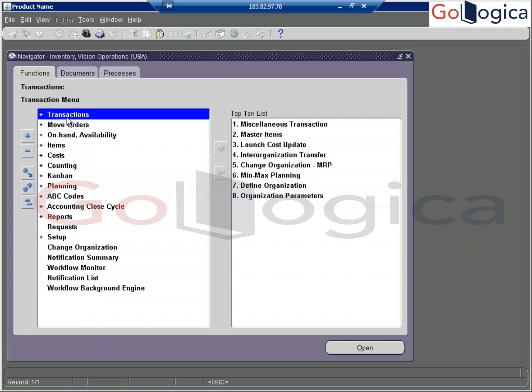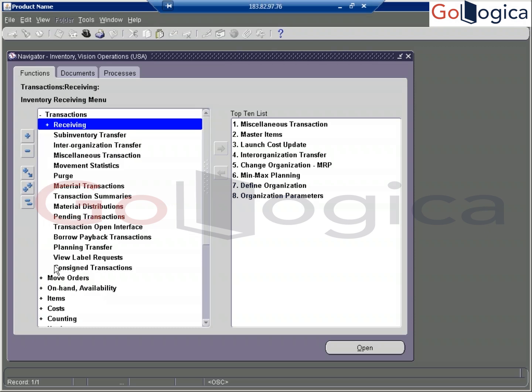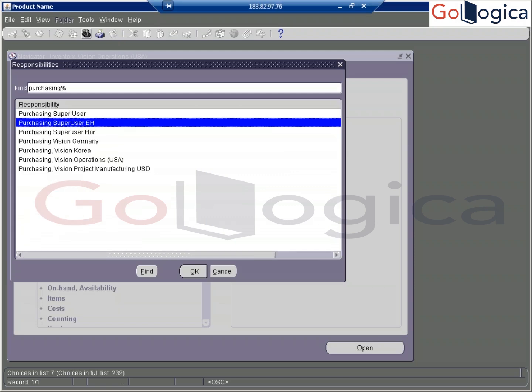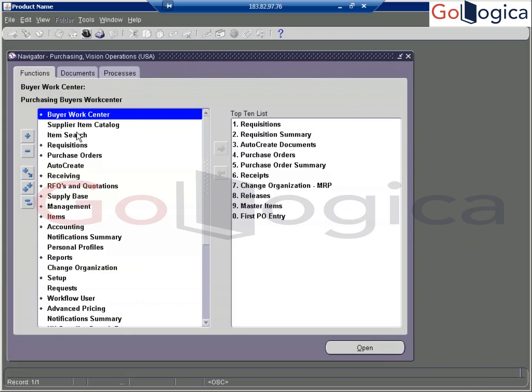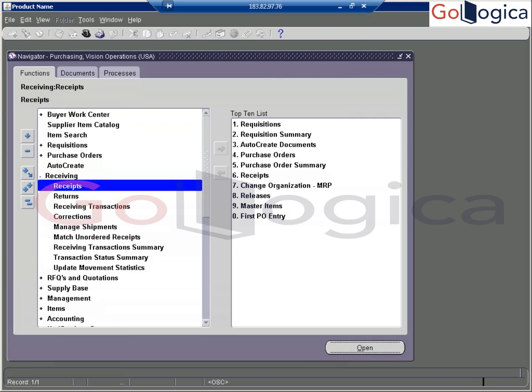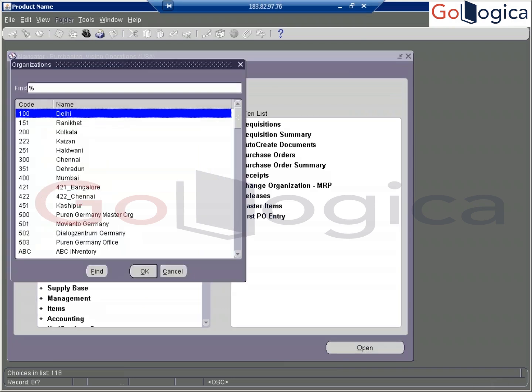Here we can see the receipts. We can create it there, or else we can go and create at the PO level. At PO level we are going to receive. Purchasing, and then receiving, receipts, under M1.